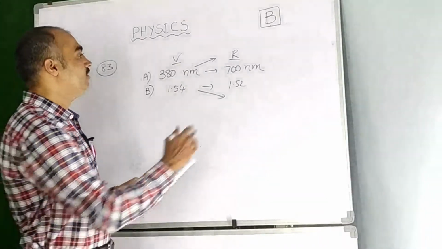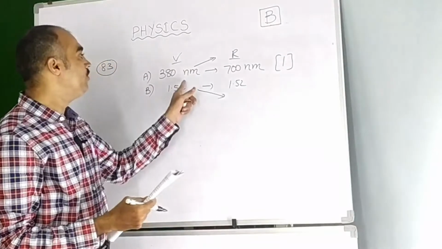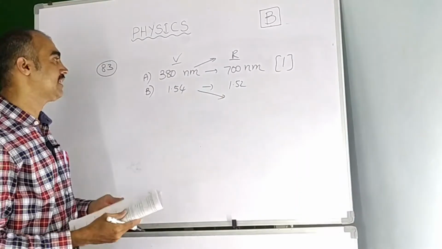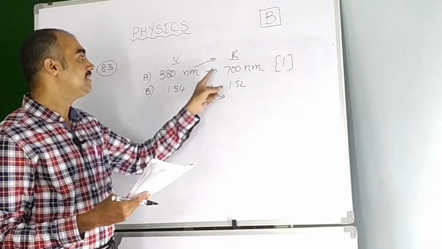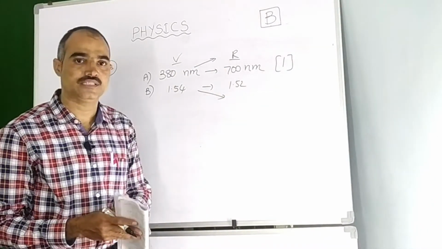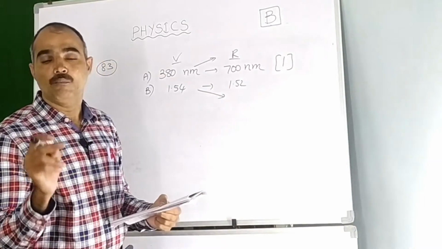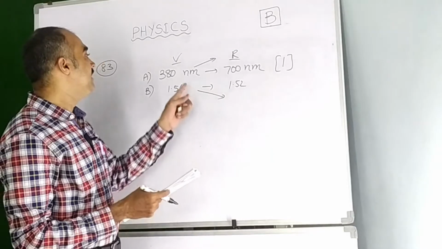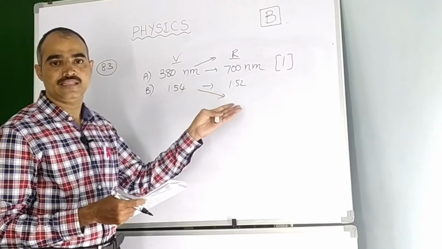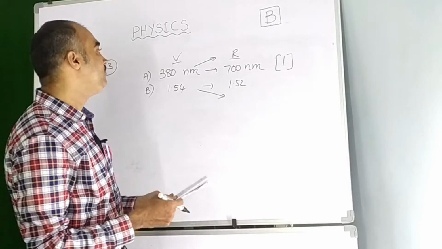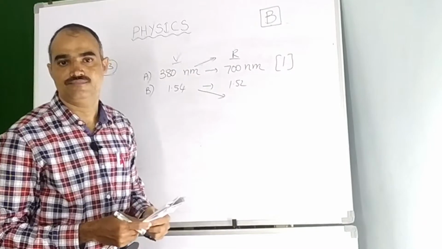That is given as the first option. And one more thing here, children, without knowing these values also, you can simply guess. Actually, the wavelength of violet is far lesser than the wavelength of red. That is the reason you see in traffic lights and danger lights, red color is used, because red has the most wavelength. And one more thing, the refractive indices definitely are in descending order only, so we can easily guess the answer as 1 for question 83.